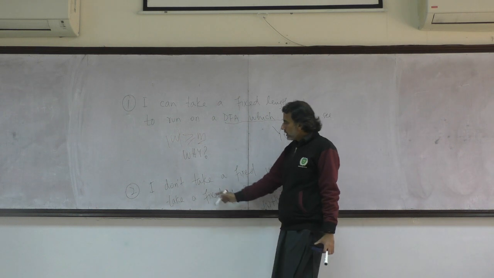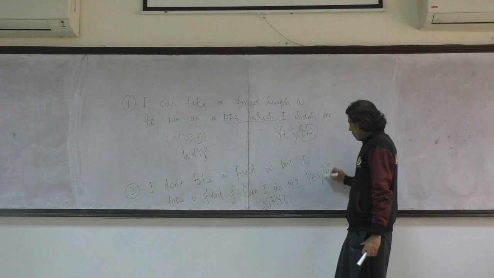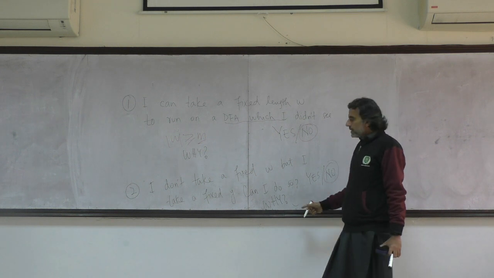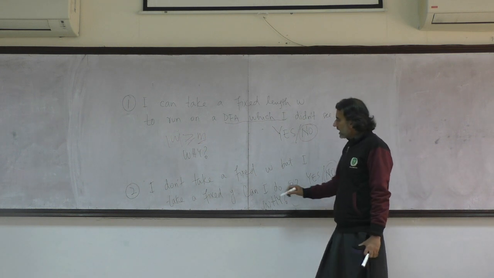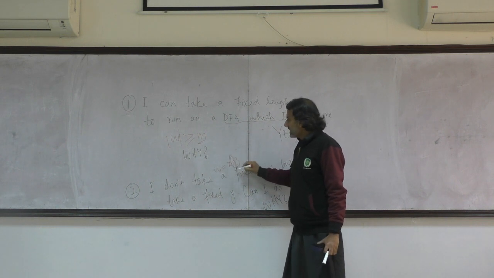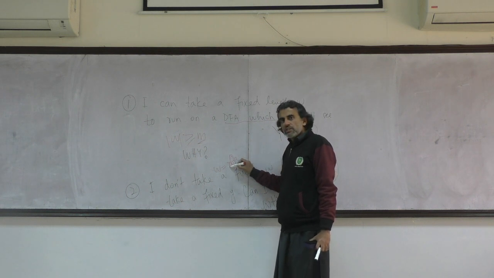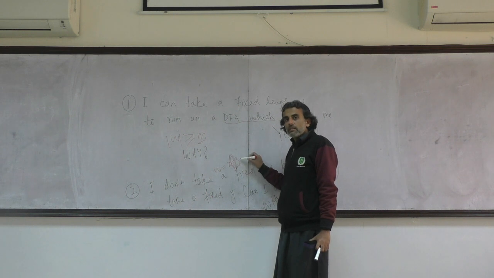Answer of the second question: I don't take a fixed length W, but can I take a fixed loop? The answer is again no. Why? Because once I break down my W into x, y, z, I don't know exactly where this y will come. It might be on the start state, might be somewhere in between, or might be on the final state.